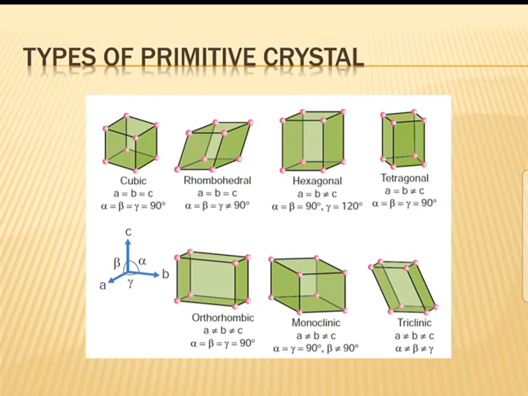See the types of primitive crystals, 7 types: cubic, rhombohedral, hexagonal, tetragonal, orthorhombic, monoclinic and triclinic. a, b, c are the lattice constants; alpha, beta, gamma are the angles. See the structures of the 7 primitive crystals. The difference is based on the angles: alpha, beta, gamma equal to 90, one or two not equal to 90, one or two equal to 120. Cubic structure will vary and give the 7 different structures.